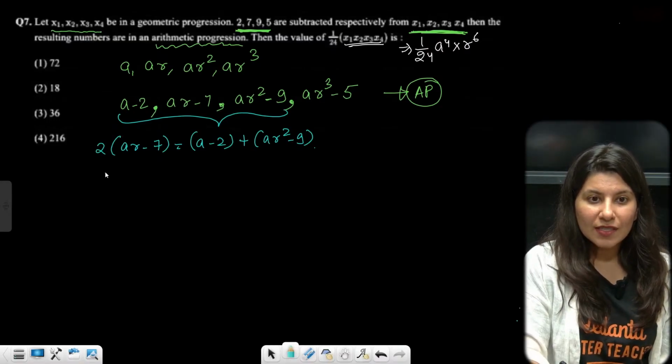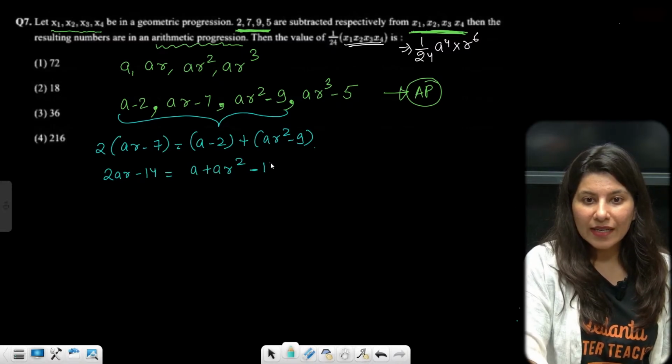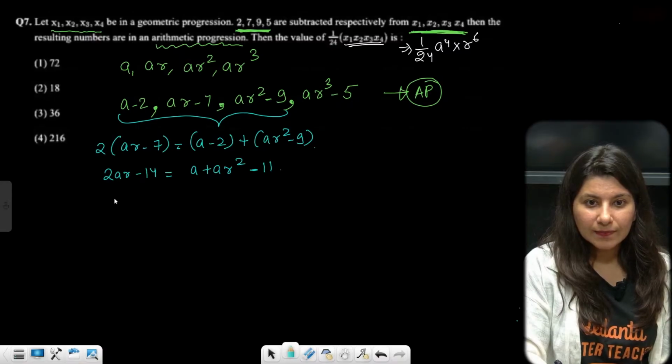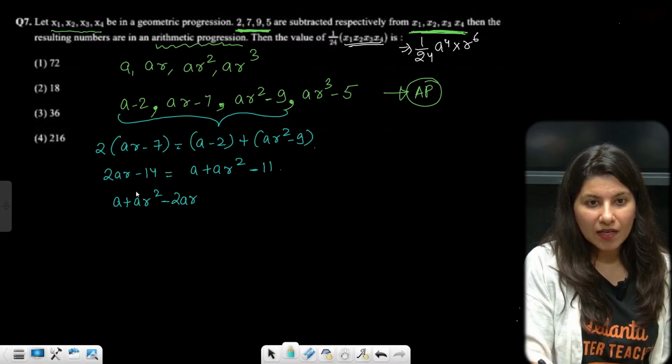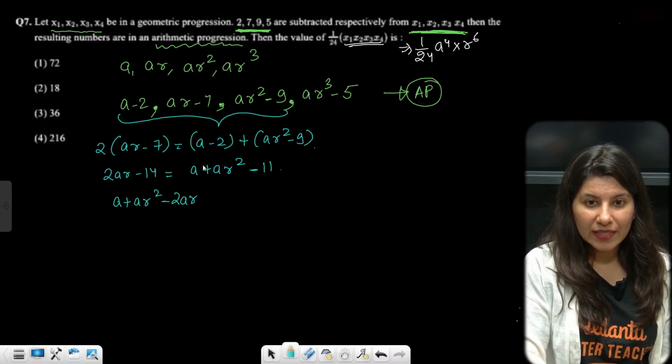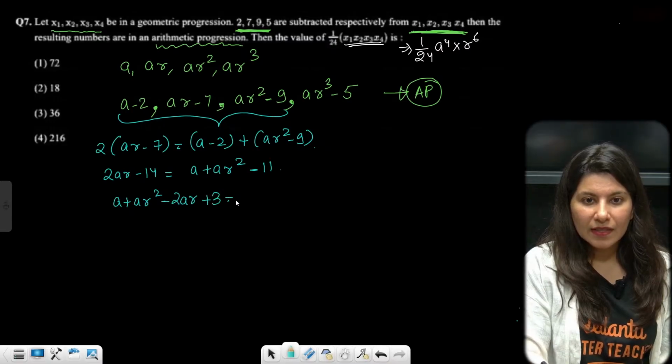So this is 2AR minus 14 is equals to A plus AR square minus 9, 11. So this is going to give you A plus AR square minus 2AR, and 14 minus 11 is plus 3 is equals to 0.